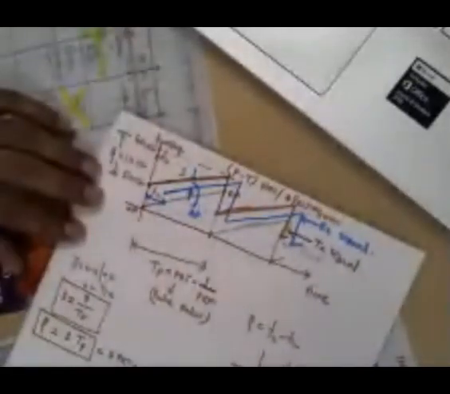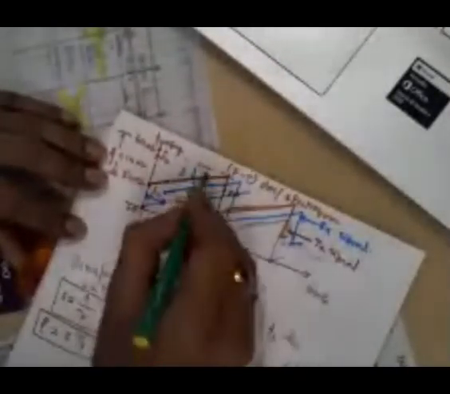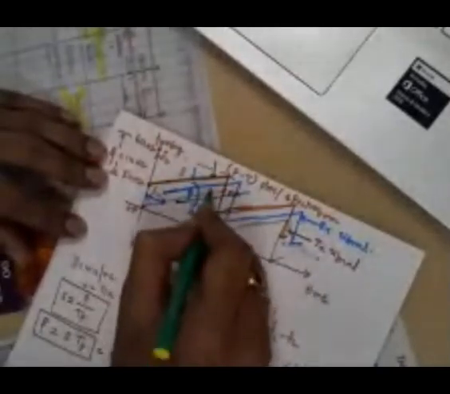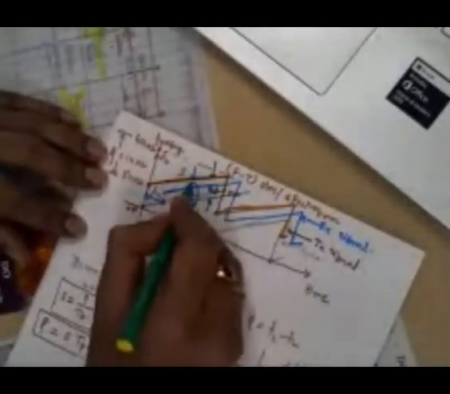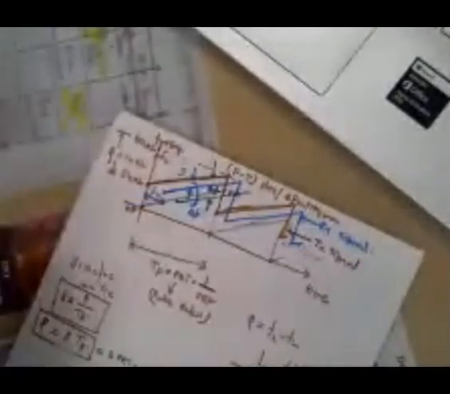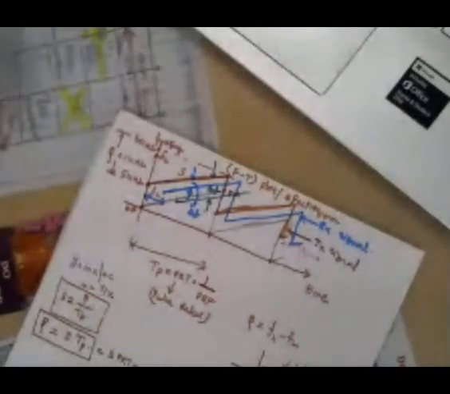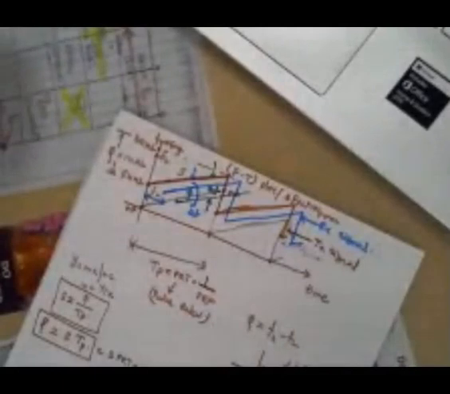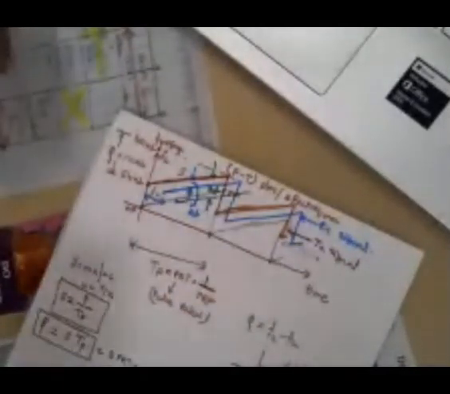How? Suppose the range is somewhere here. Then if the frequency goes from FL to FH, you see the del F now is very high. Here the del F is very low. So del F will increase if the range is increasing. If the target is far away from the radar, the corresponding del F will obviously be high. If the target is close to the radar, the corresponding del F will obviously be low.